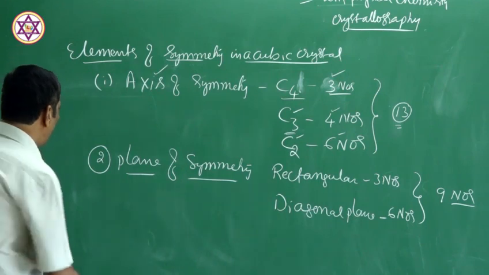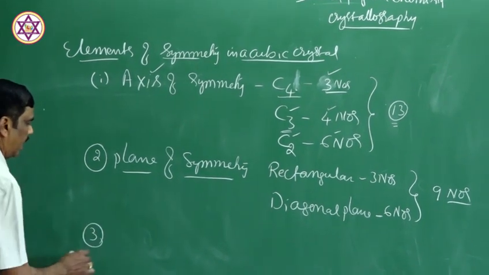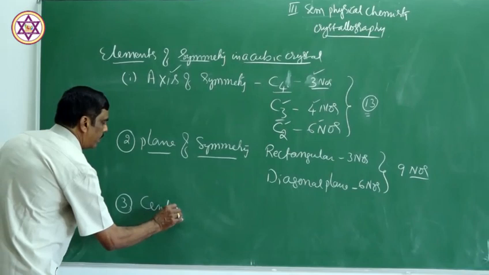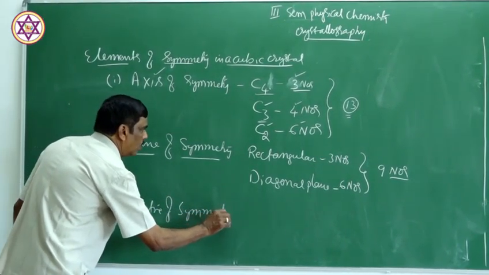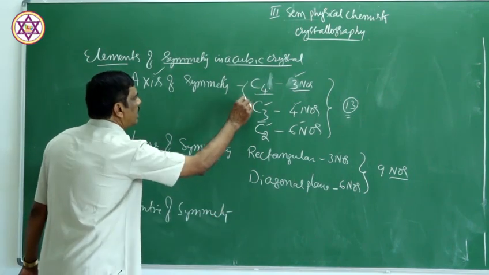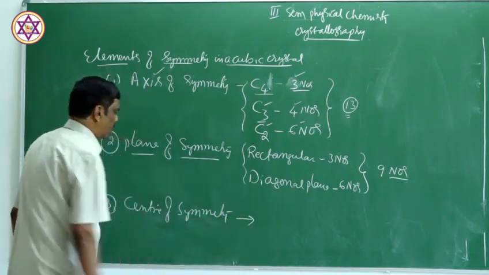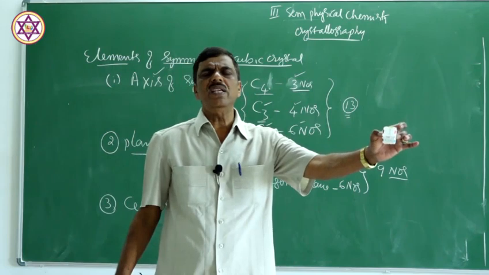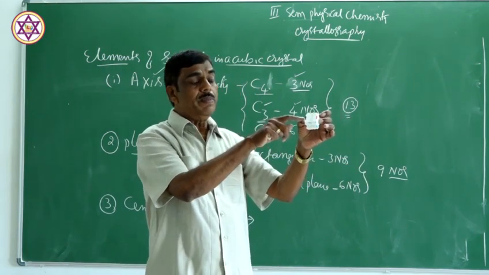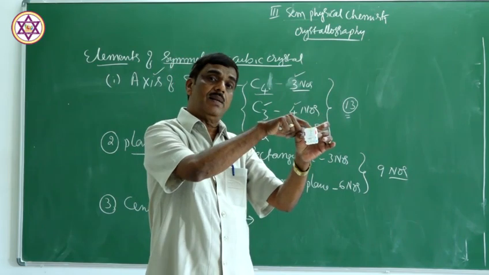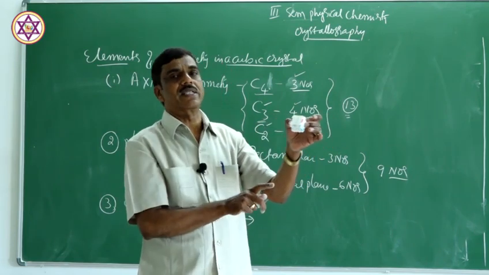Okay. Now come to the third type of symmetry element, that is the center of symmetry. How many centers of symmetry are there in case of a cubic crystal? A center of symmetry is a point at the center of the crystal which meets the opposite border at the same distance.